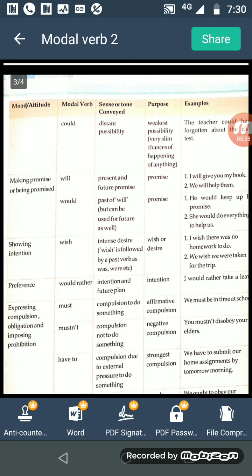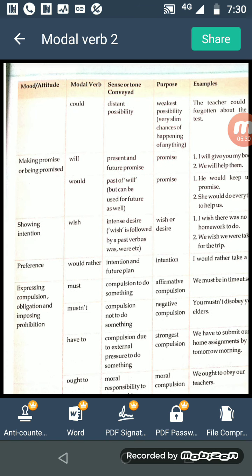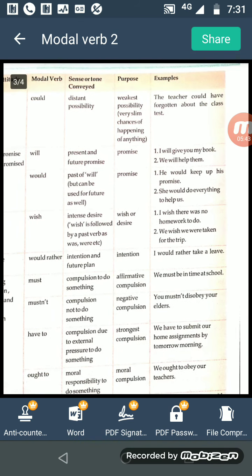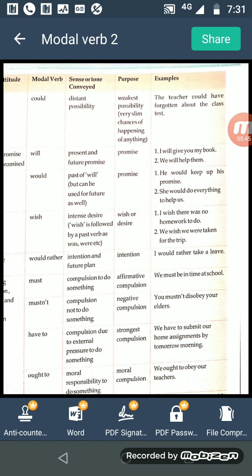Now for promise, will, would. If present and future promise are there, at that time we use: I will give you my book. We will help them.